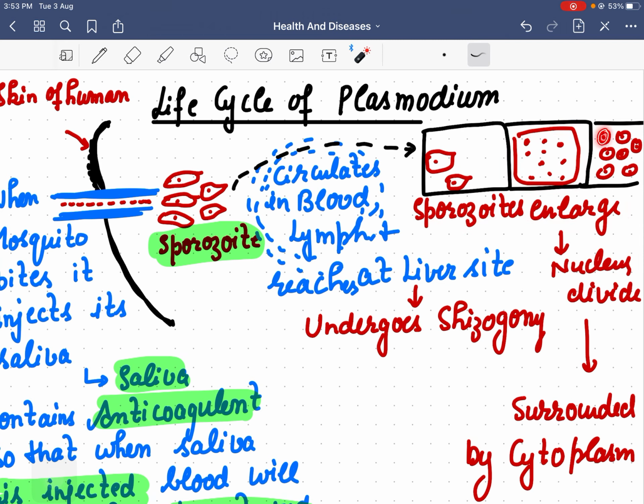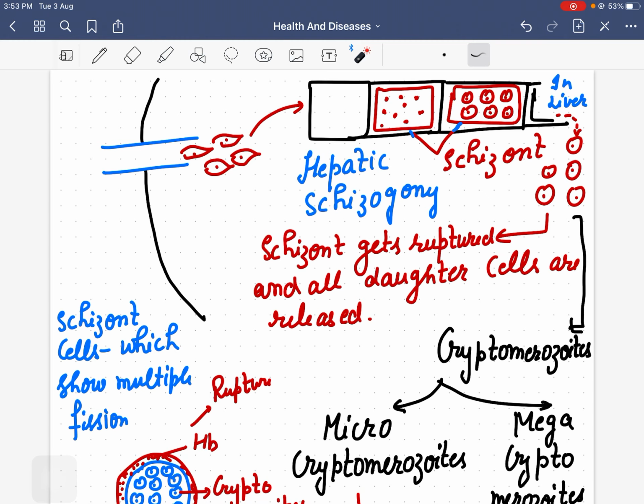Now they are ready to burst in the liver. Once schizogony takes place in the liver, this is known as hepatic schizogony.